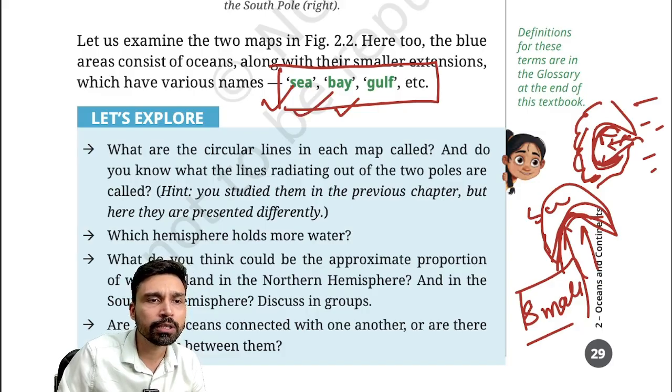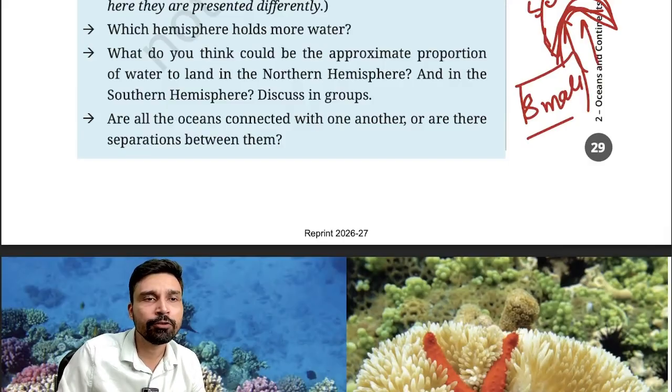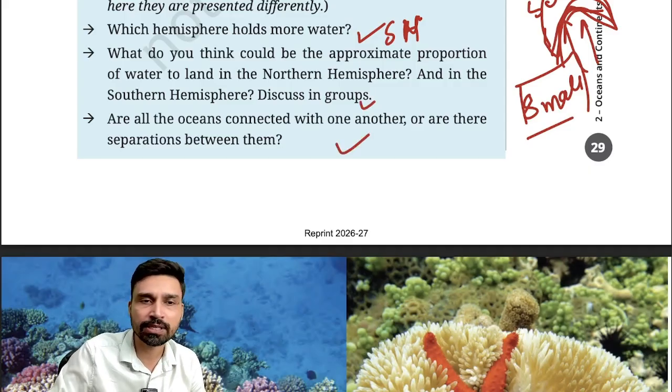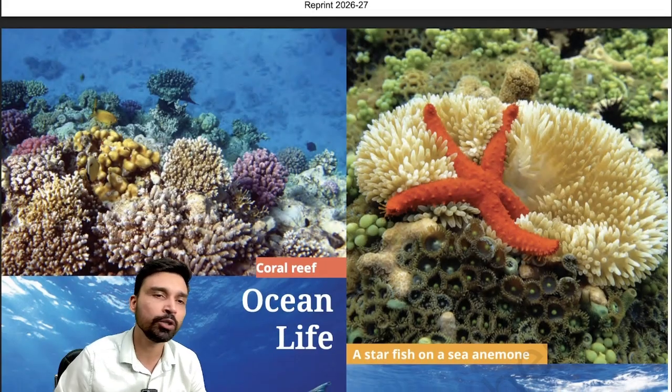Then some of the questions that you should be able to answer by now: which hemisphere holds more water? As we have discussed, it is the southern hemisphere. What do you think could be the approximate proportion of water to land in the northern hemisphere and the southern hemisphere? Discuss in groups. Are all the oceans connected with one another? The answer is yes. Though we have divided oceans into multiple parts, all the oceans are connected and joined with each other, and the water keeps flowing from one part to another.